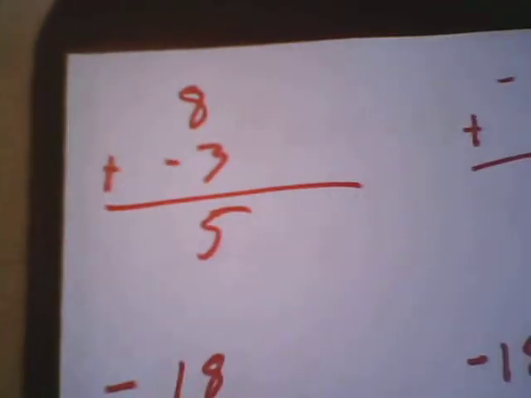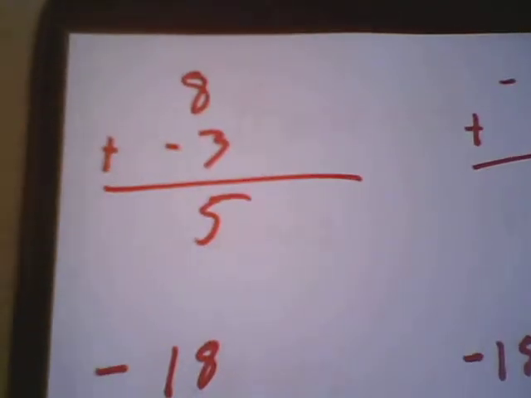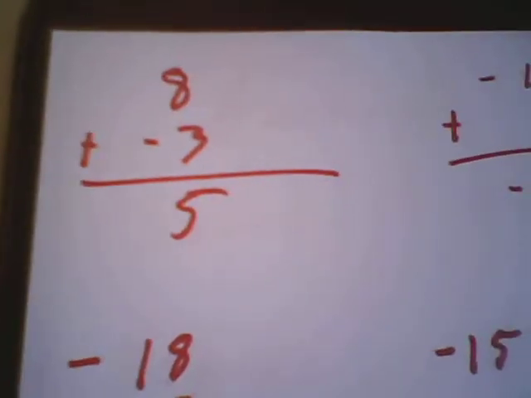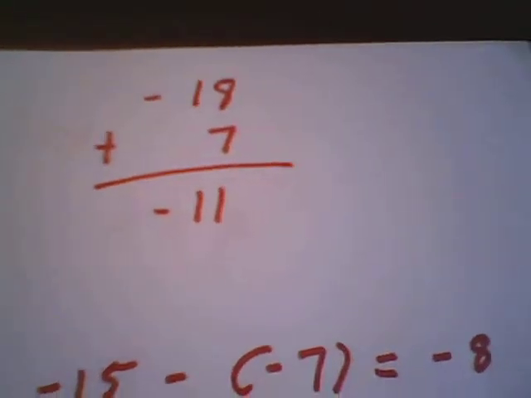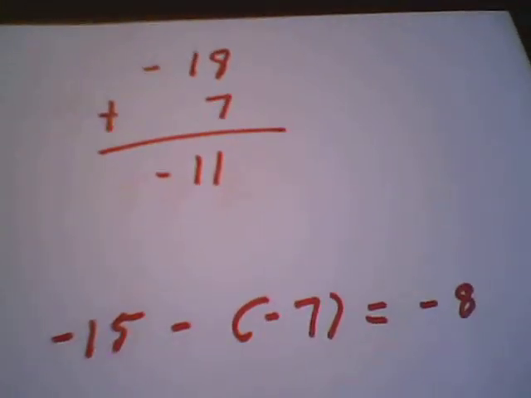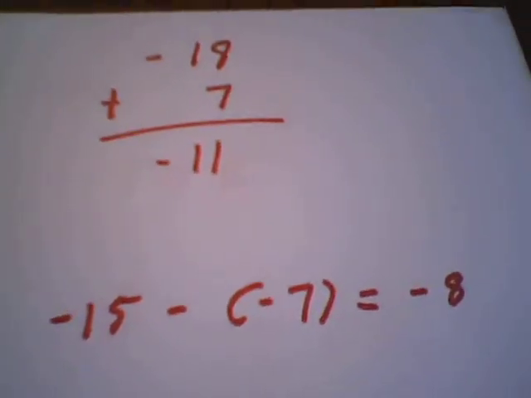Let's say you have 8, and you're going to add a negative 3. So it's the same thing as 8 minus 3. 8 minus 3 just gives you 5. Simple enough. Let's go over here. We have negative 18, and we're going to add 7. It's going to give us negative 11. Notice that our negative is larger than our positive. That's why it's staying a negative.